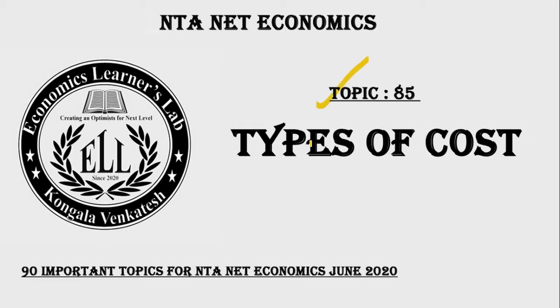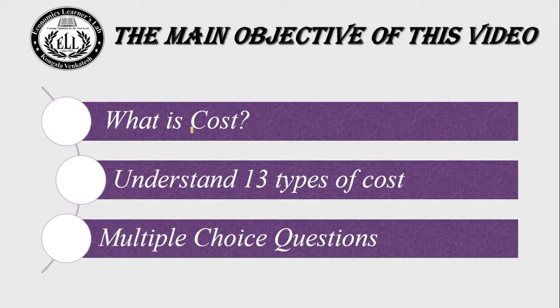Topic number 85, types of cost. Types of cost is also a very important topic for the NTNet Economics exam. From this topic you can expect one question. Let us see what we are going to learn in this video. We are going to learn what a cost is and understand 13 different types of cost. After that we will solve some multiple choice questions. Let us see what a cost is.